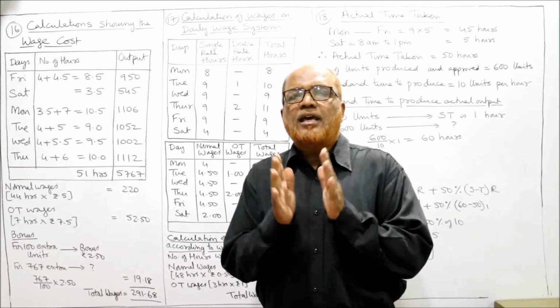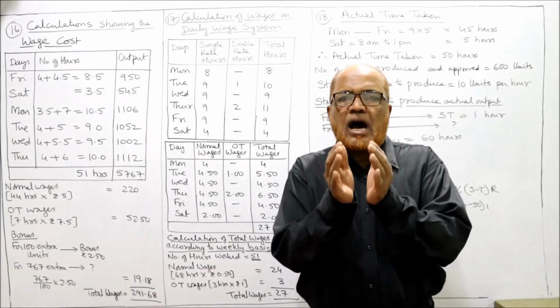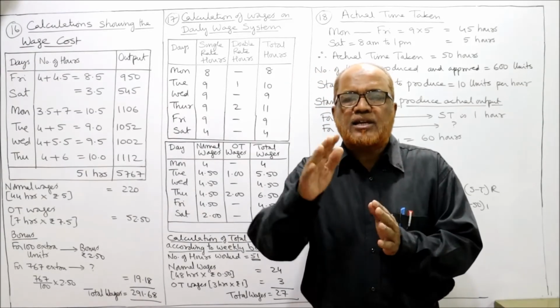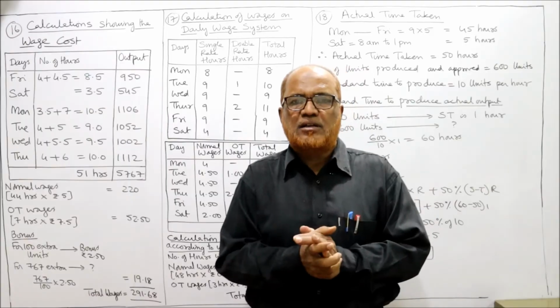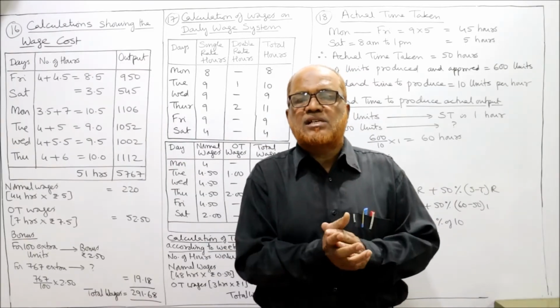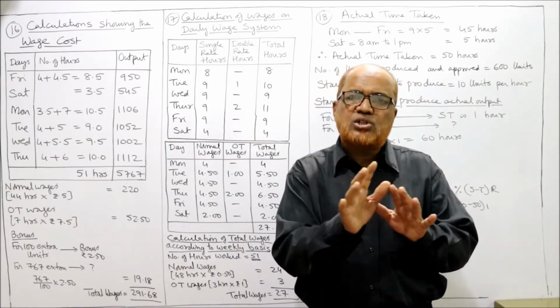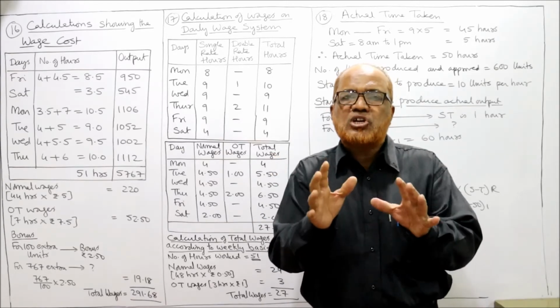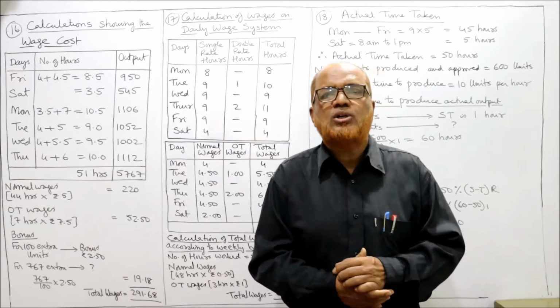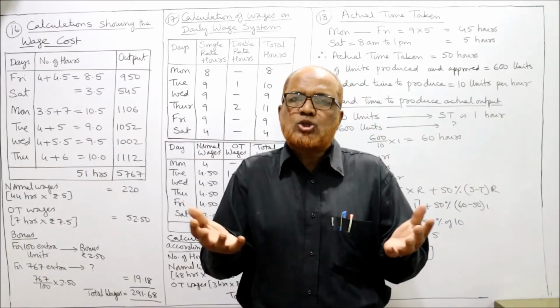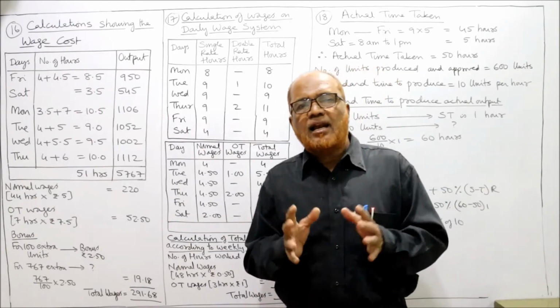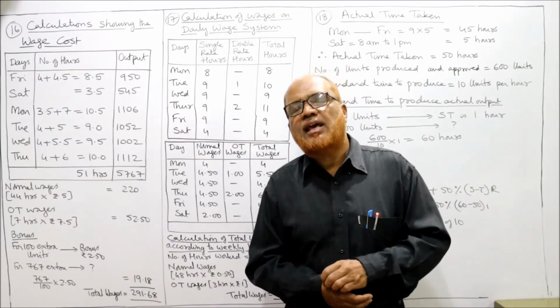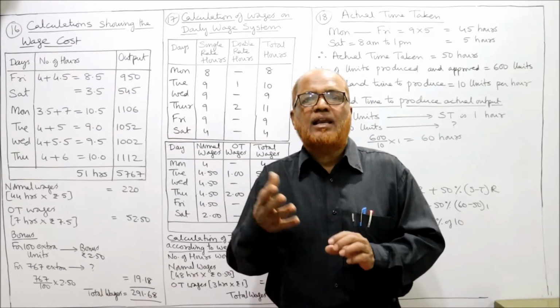Now see here, it is given that on a daily basis up to 9 hours is single rate, over 9 hours is double rate. If you take it on a weekly basis, up to 48 hours is normal rate, over 48 hours is double the rate, whichever is more beneficial to the workman. That means two options are given. We can calculate the wages on a daily basis or we can calculate the wages on a weekly basis.